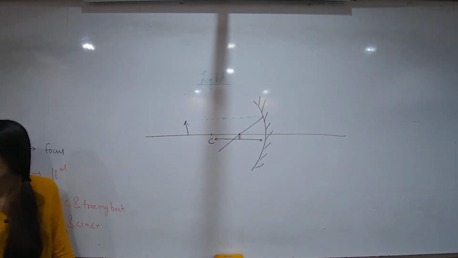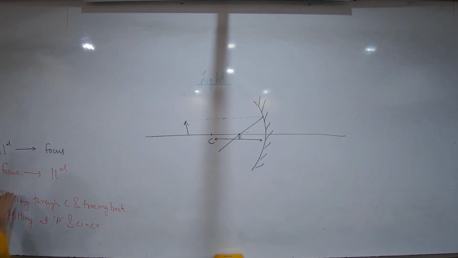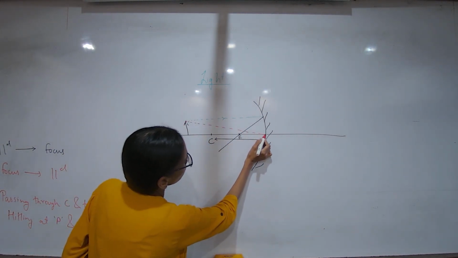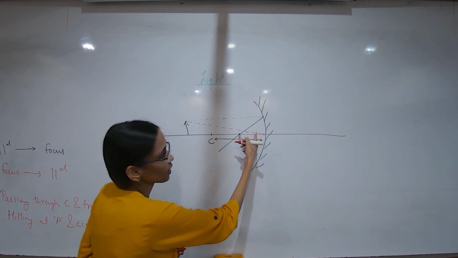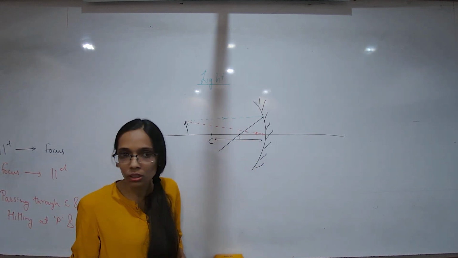What was the second one now? Hitting the pole at an angle, I would anytime ask you to avoid it. Why? Let's say I am drawing one ray. It reaches here. I have to actually measure that angle. How will I measure that angle? I have to use a protractor.